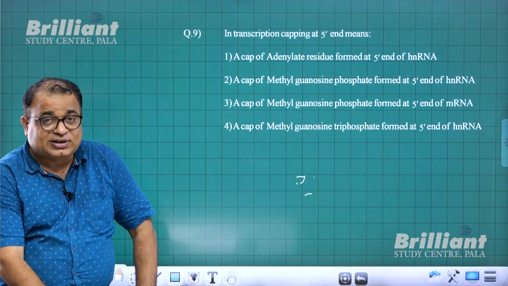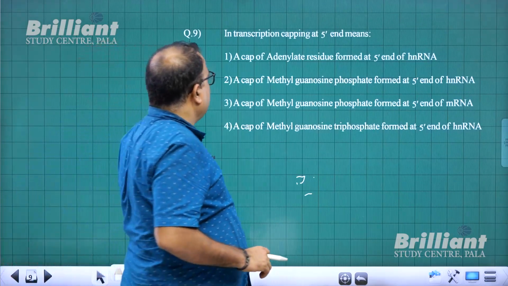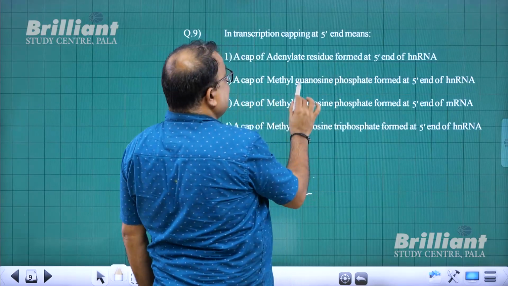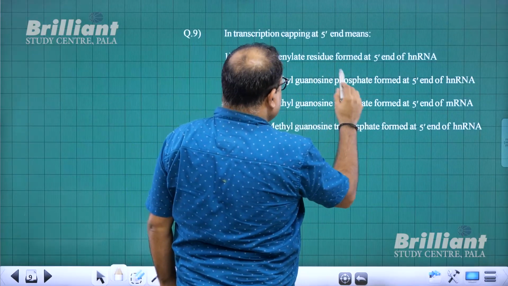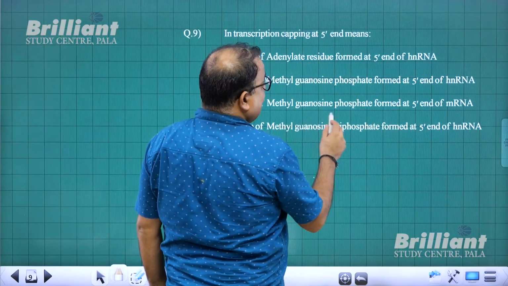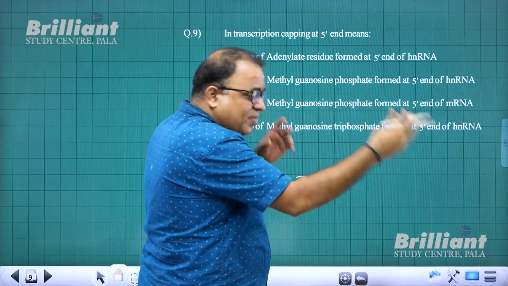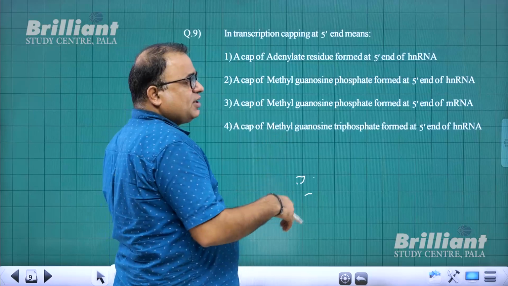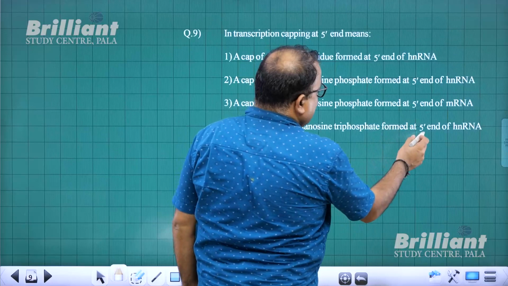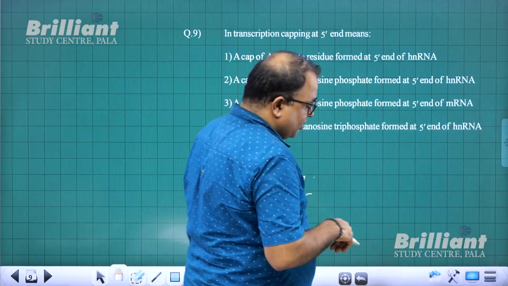So if we go by all these things, you need to understand. It cannot be adenylate, so this is ruled out. A cap of methyl guanosine phosphate, it is not methyl guanosine phosphate, it is methyl guanosine triphosphate. Methyl guanosine mRNA, no. From hnRNA you form mRNA. A cap of methyl guanosine triphosphate at 5' end of hnRNA? Correct. So for question number 9, 4 is the answer.